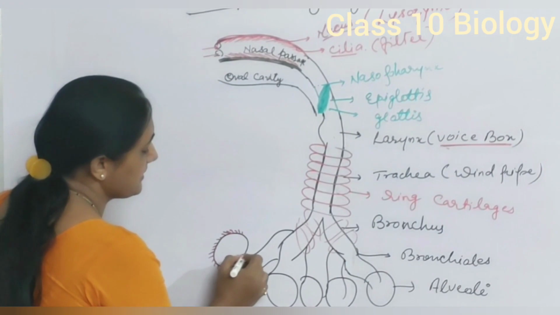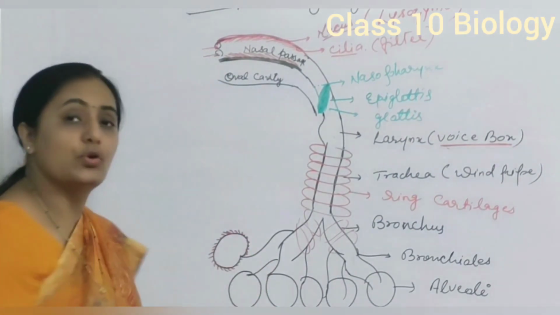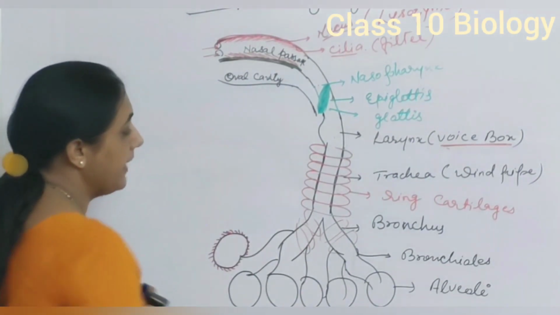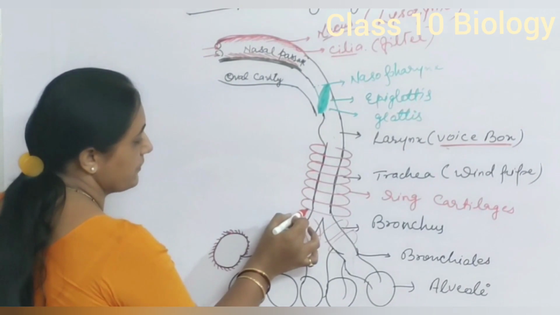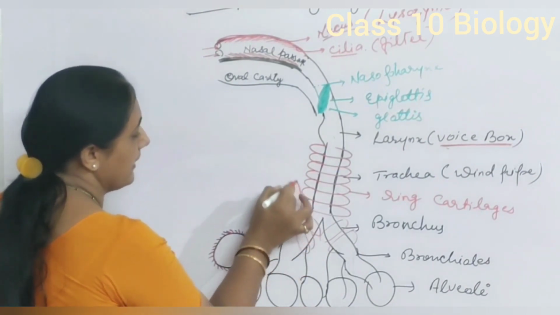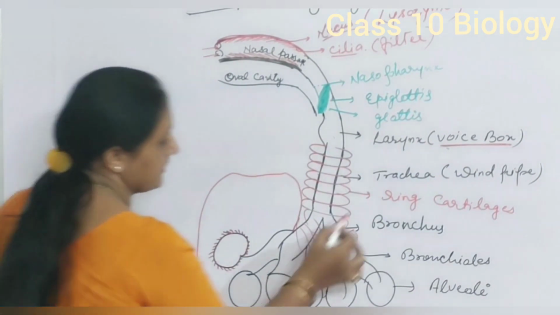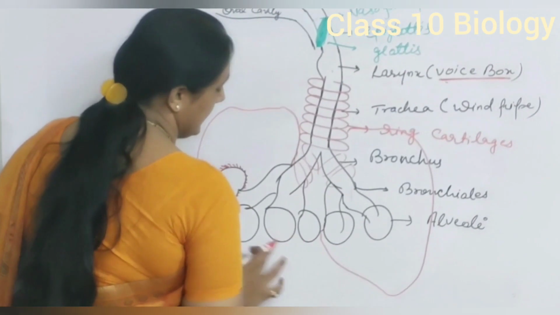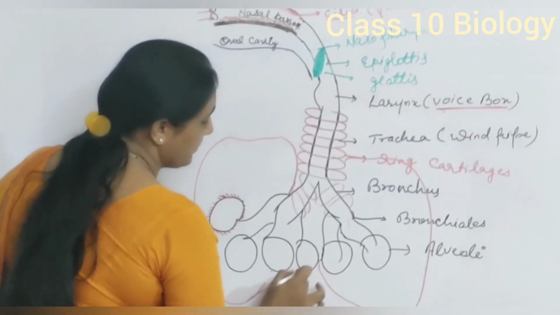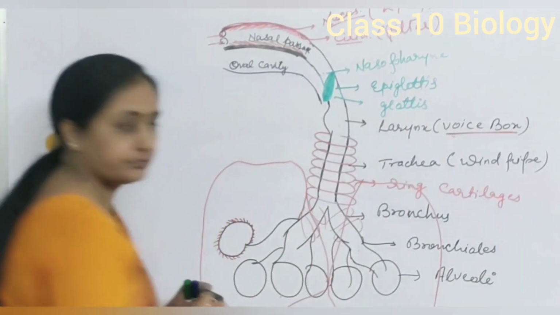Alveoli are enriched with blood vessels. And all this material from trachea onwards, from bronchi to alveoli, spreads over the surface of lungs. These are lungs, and these alveoli completely spread over the region of lungs.